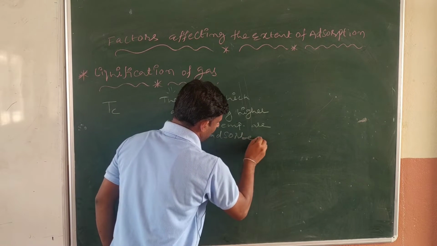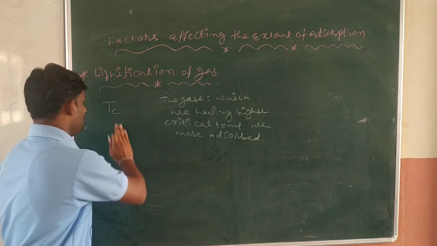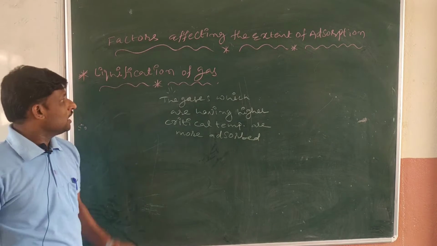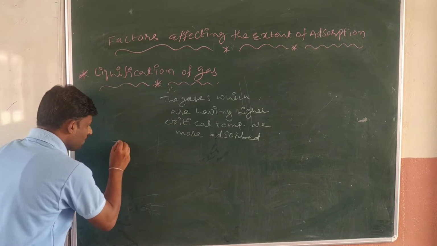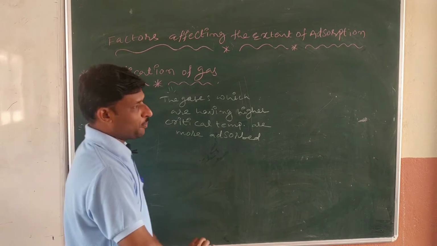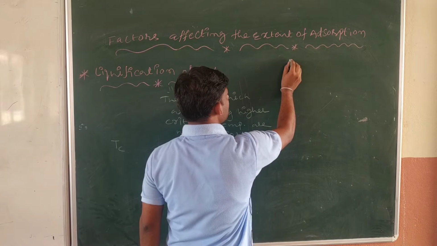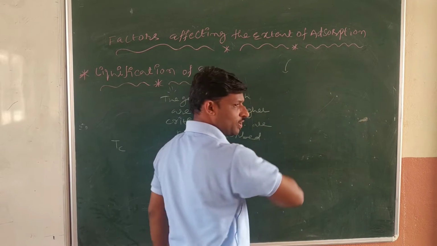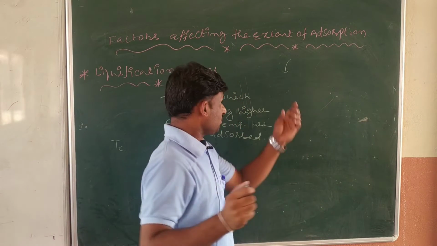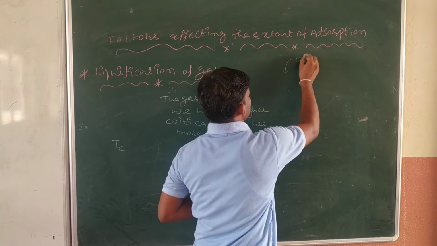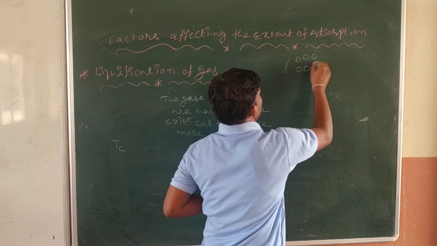Why is it happening like this, sir? I will tell. Before that, we talk about the Tc. Generally critical temperature is denoted by Tc. If the gas has a high critical temperature, then it easily liquefies. These are gaseous molecules.